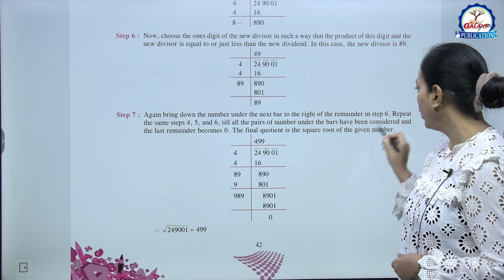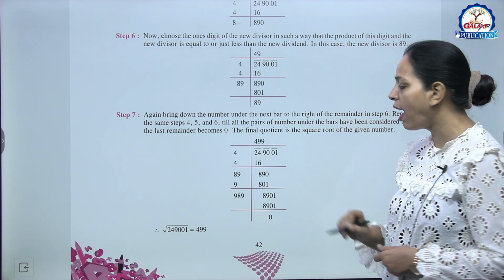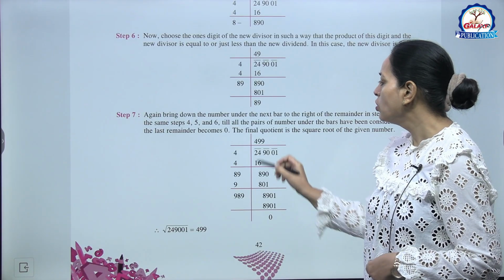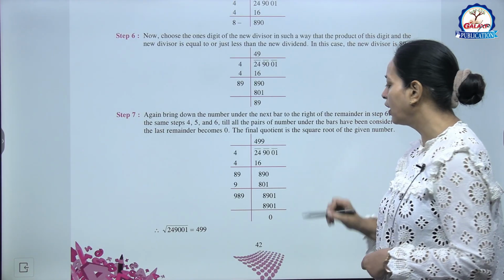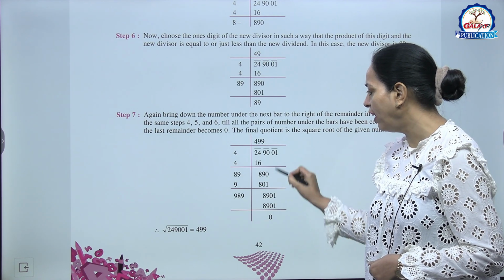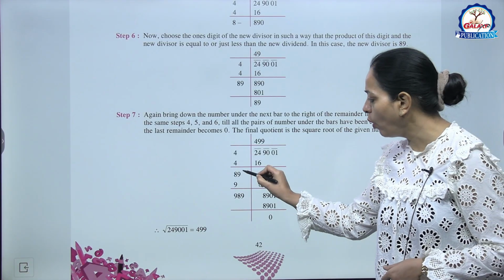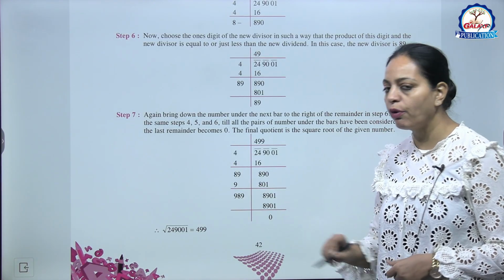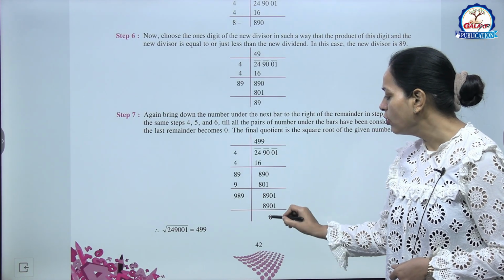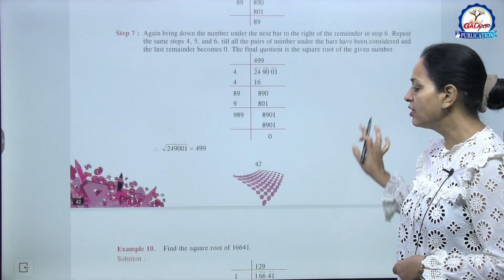Okay, so now here repeat the same steps 4, 5 and 6 till all the pairs of number under the bars have been considered and the last remainder becomes 0. The final quotient is the square root of the given number. फिर हमने क्या किया, 89 into 9 801, 89 left. The next is here it becomes 8901. अब इन दोनों को ऐड कर देंगे 98. Now write here one digit और उसी से मल्टीप्लाई करना है. So 9 here and 9 here. So answer is 499 and remainder is 0 here.